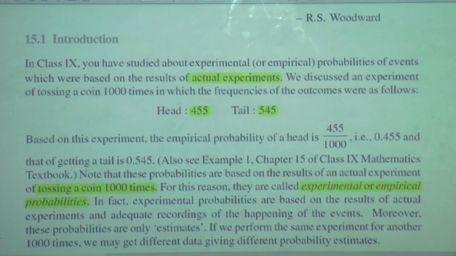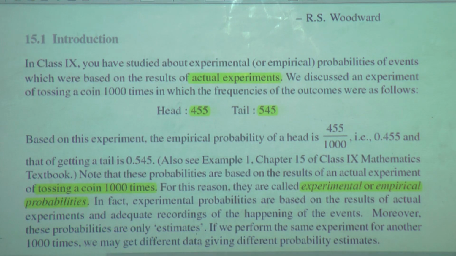In fact, experimental probabilities are based on the results of actual experiments and adequate recordings of the happenings of the events. Adequate recordings means the data has been recorded, and of the happening of the events means a sufficient number of times it has happened and it has been recorded.